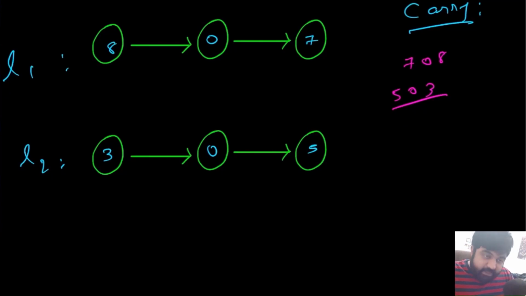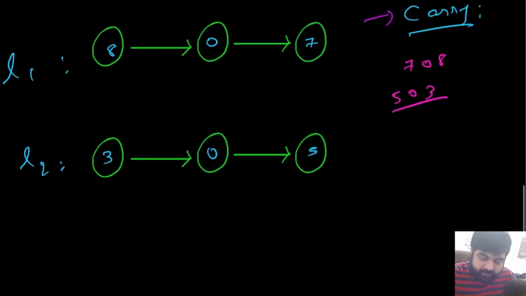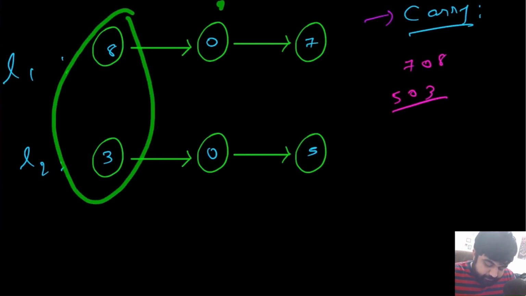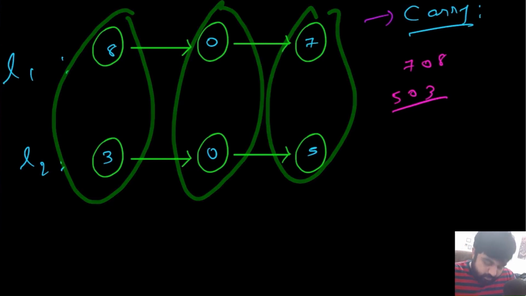The most basic approach that we have studied in second grade, this is what we are going to do. We are just going to do simple arithmetic. So the idea is that we are going to have a variable called carry that is going to keep track of whether there is any carry that exists or not for any single pair of sum that we are going to do. That is one thing.